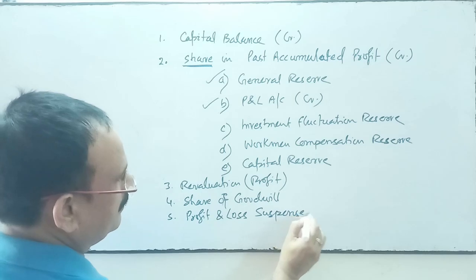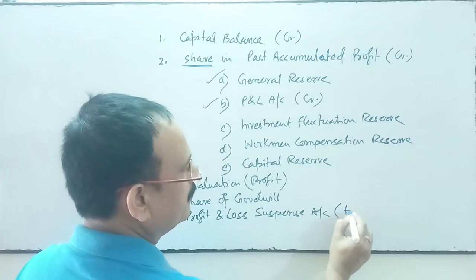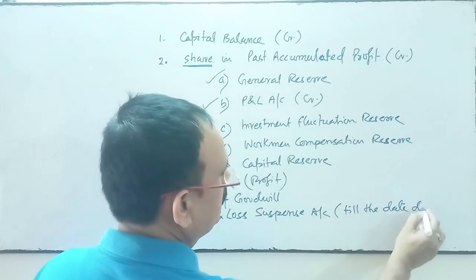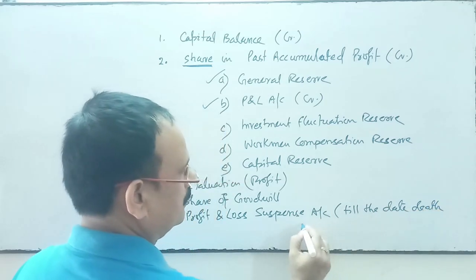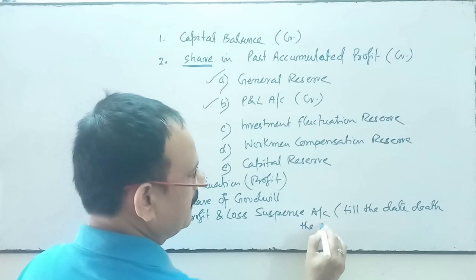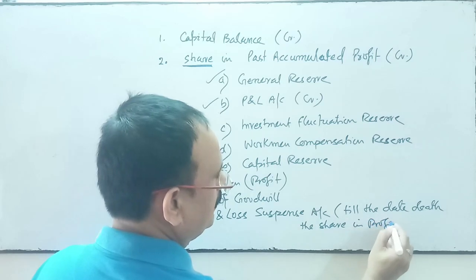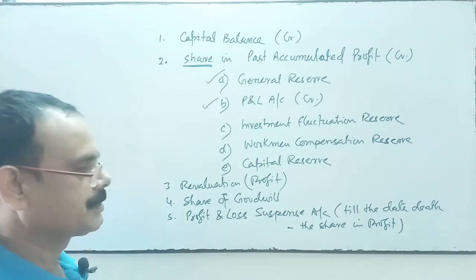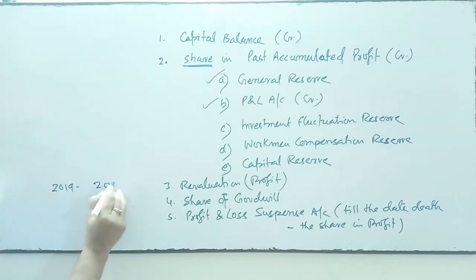Till the date of death, the share in profit will be transferred. Suppose our accounting year is 2019 to 2020, March 2020.